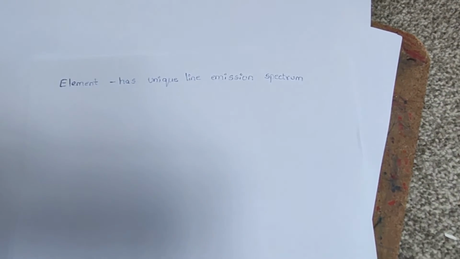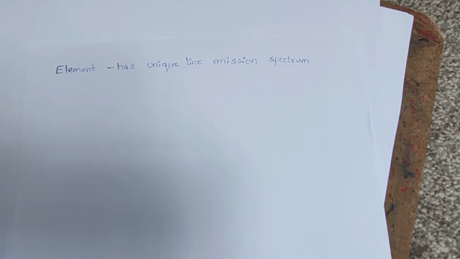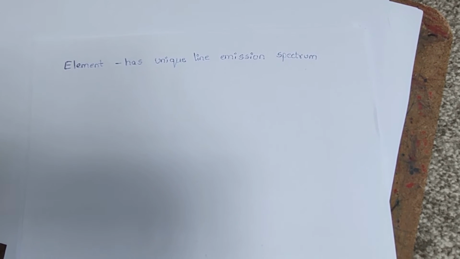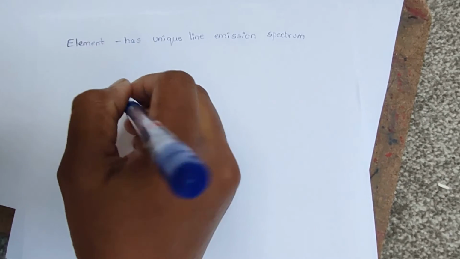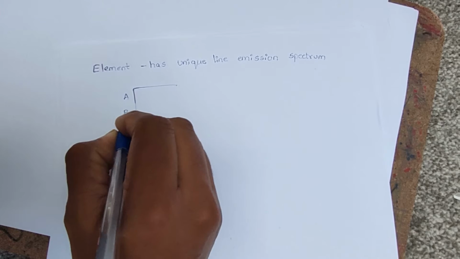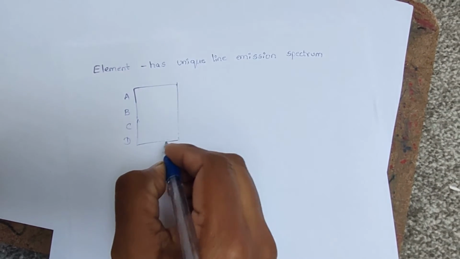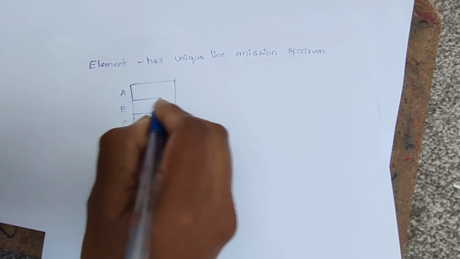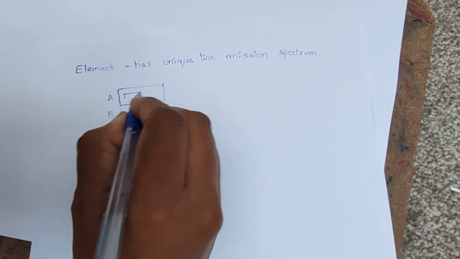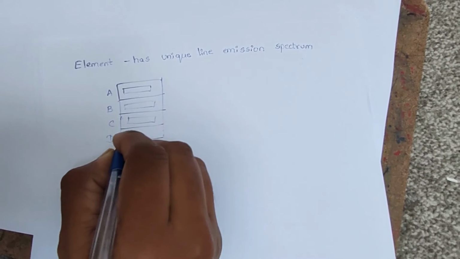So when we know the spectrum of a particular element, then we can identify the unknown atoms in a given sample. For example, let us consider elements A, B, C, D, and let the line emission spectra of these elements be like this.